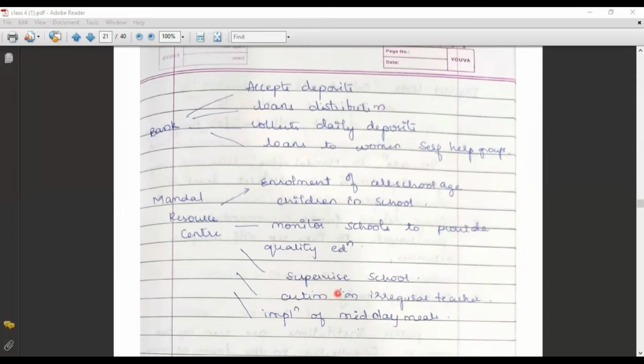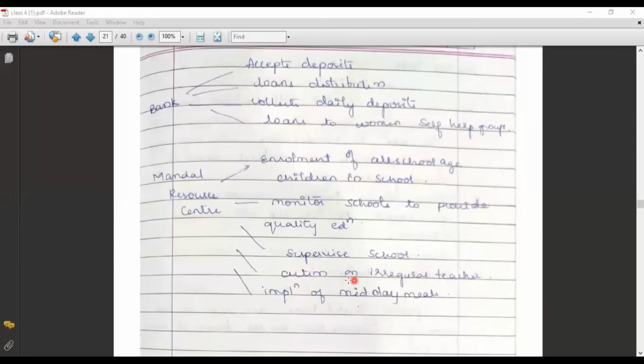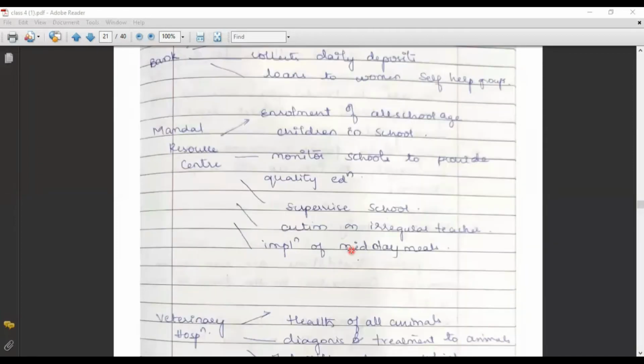So action on irregular teachers will also be taken by the Mandal Resource Center. And implementation of midday meals. The government is providing us with the midday meals. Whether it is implemented in a proper way or not is also monitored by the Mandal Resource Center. So all these are the works done by the Mandal Resource Center.